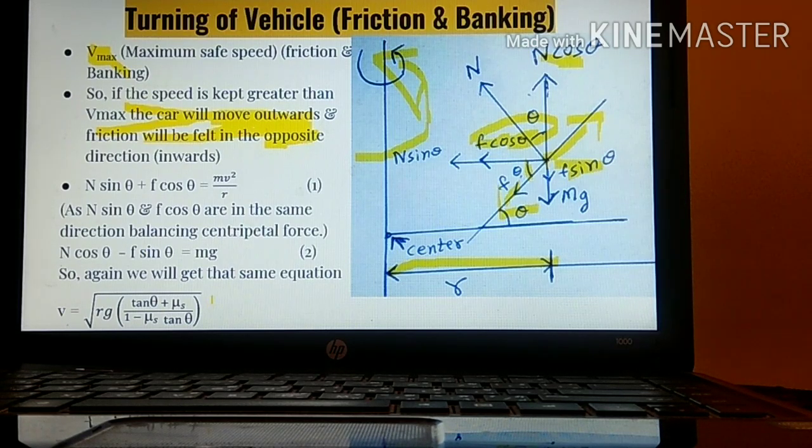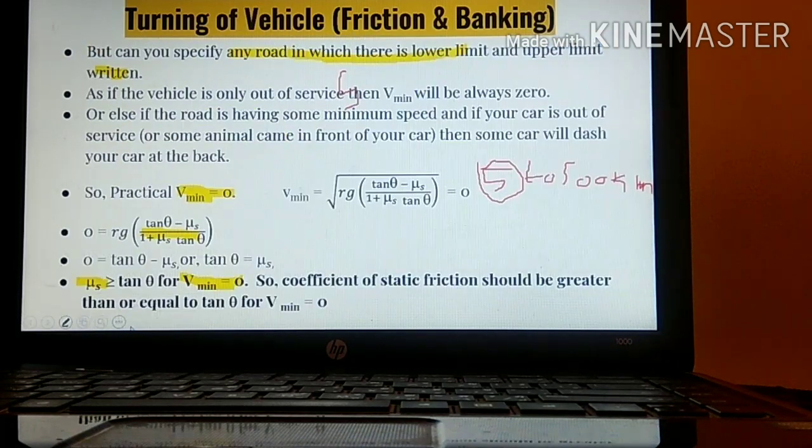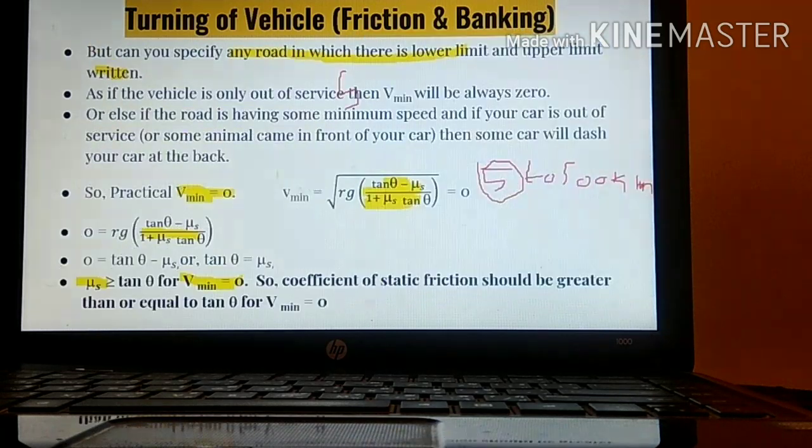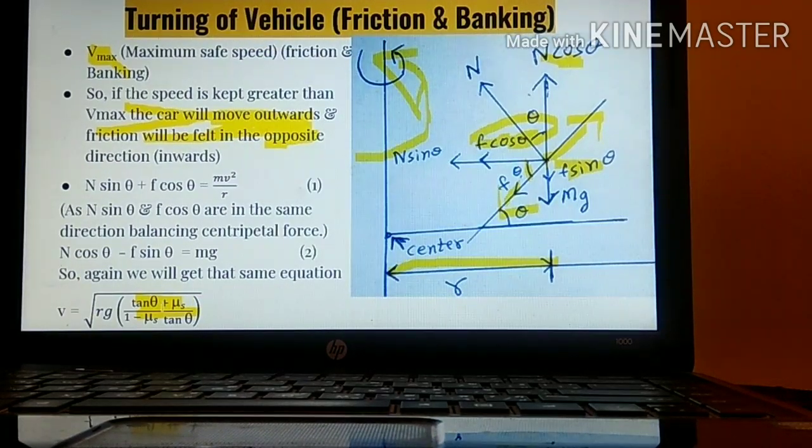If we solve this equation, we will be getting this equation. Only the difference between the previous equation and this equation is that over here you will see tan theta plus mu s upon 1 minus mu s tan theta. Over here it is plus. Only this difference you should be knowing whenever we are trying to find the minimum speed. For minimum speed, in the numerator it is minus, in the denominator it is plus. And whenever we are trying to find the maximum speed, as it is maximum, the numerator is plus, the denominator is negative.